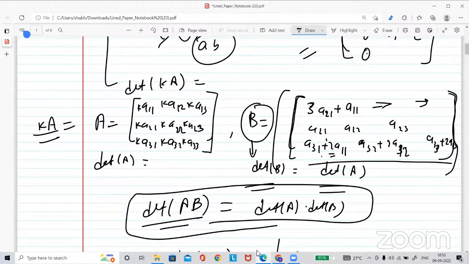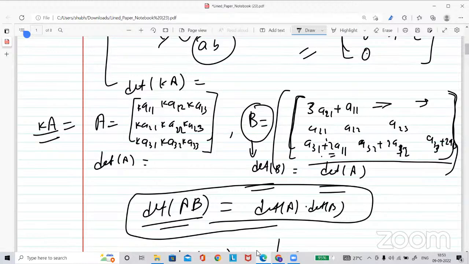Yeah, what is the property? As you've seen in the determinant, there are three types of elementary operations. The first one is interchanging the rows. The second one is multiplying a row with a real number.